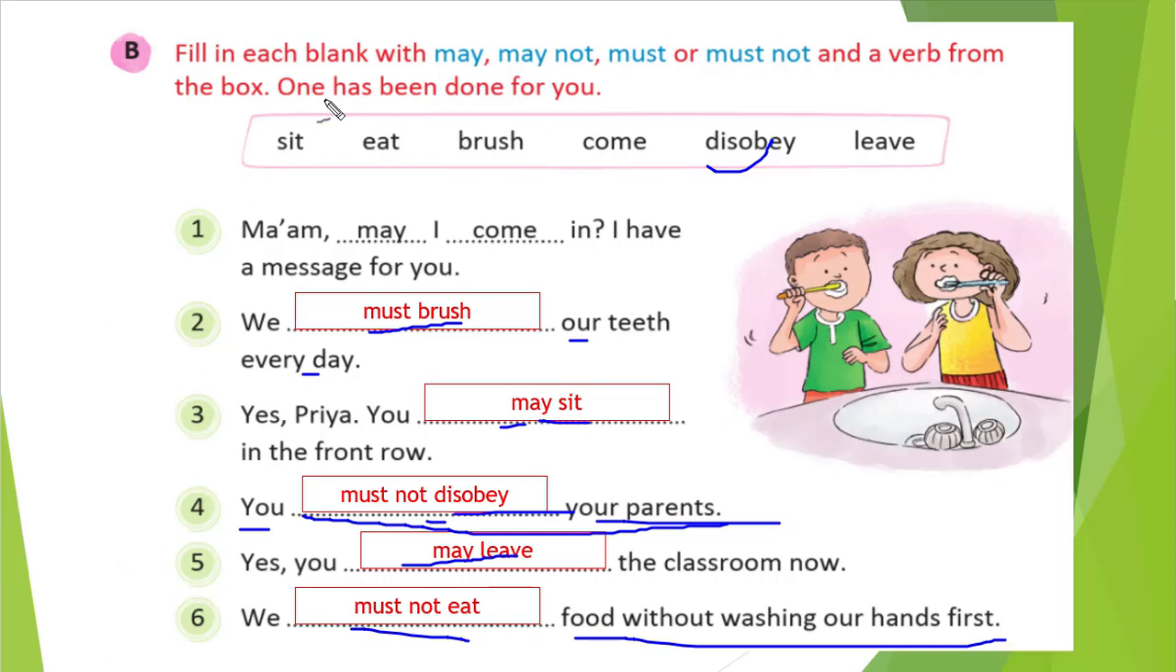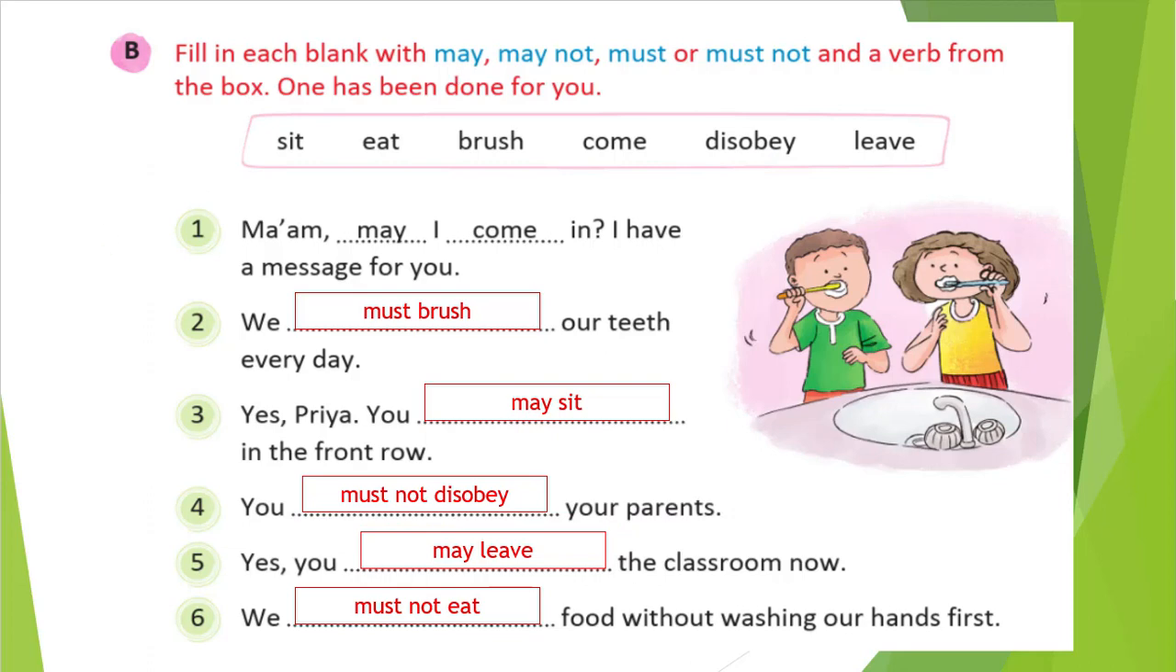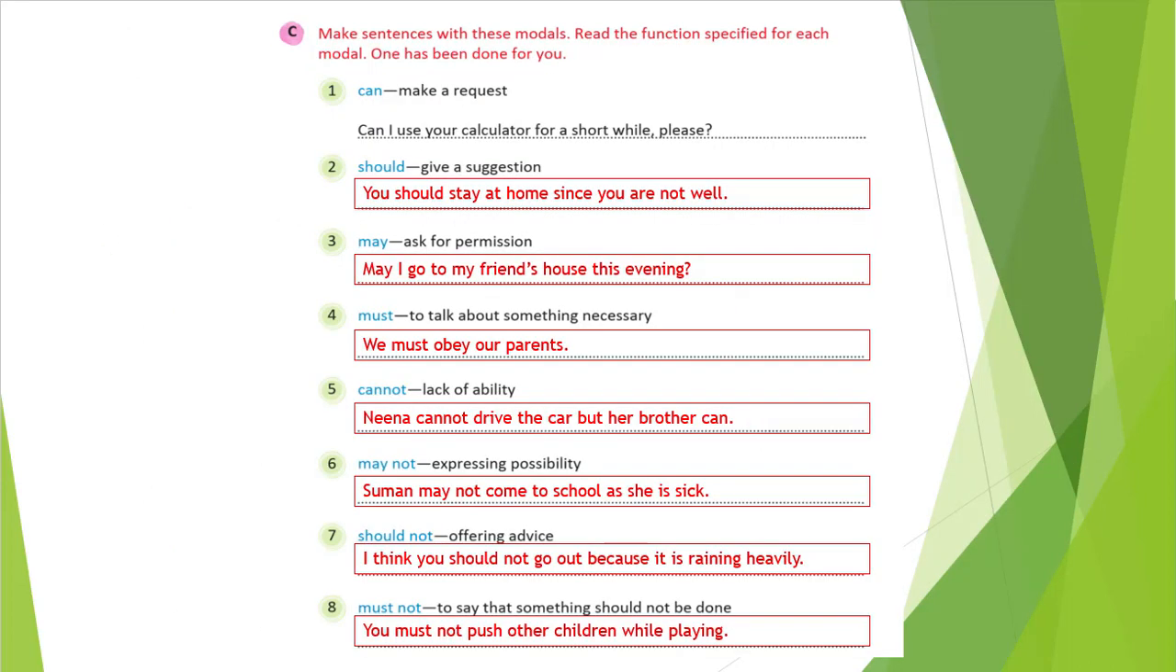Okay. So let's see further. That is our exercise C. What it is: make sentences with the modals. That means we should use sentences with these modals and read the function specified for each modal. So here you see, first one is can. What we need to do? Can makes a request. When we need to make a request, we will use can. So with can we need to make one request in a sentence. So you see, can I use your calculator for a short while please?